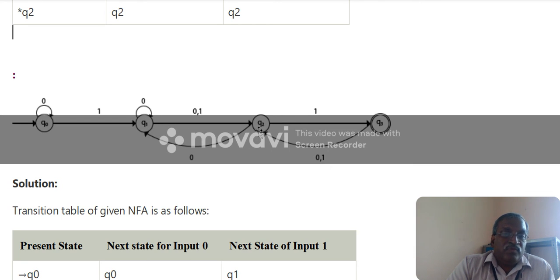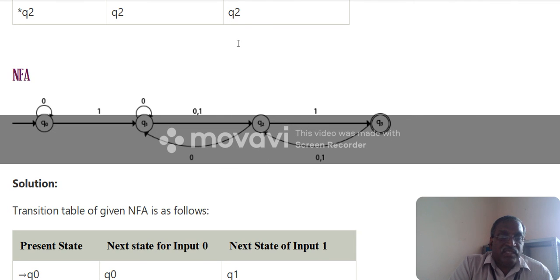So we can't say which state it can go to after consuming 0. That is called a non-deterministic finite automata. After consuming an input symbol, it can go to more than one state. Suppose Q1 consuming 0 moves to the same state, or consumes 0 and moves to some other state, Q2. It is called a non-deterministic finite automata.